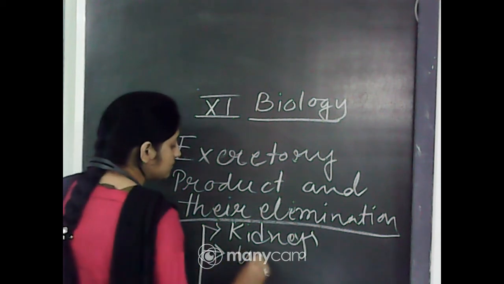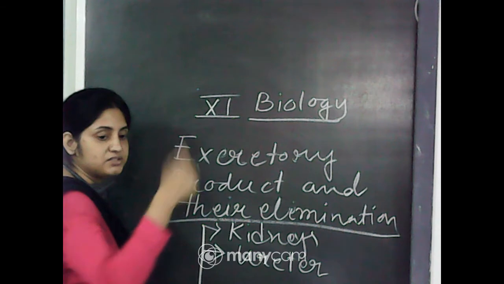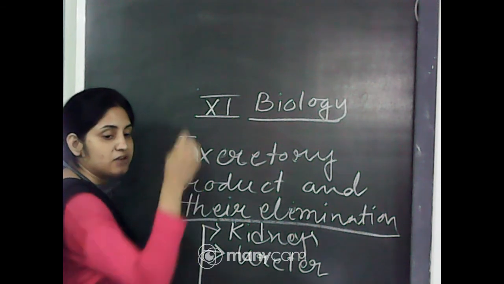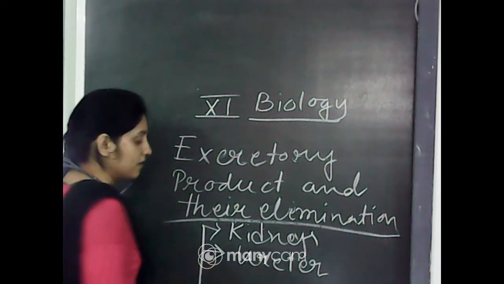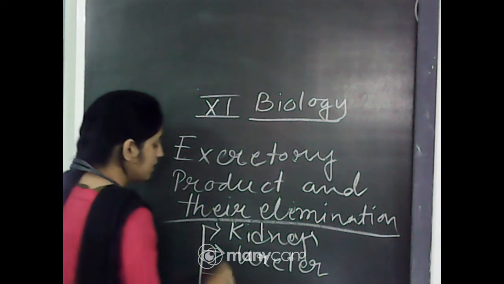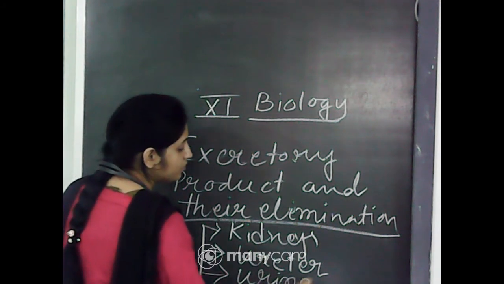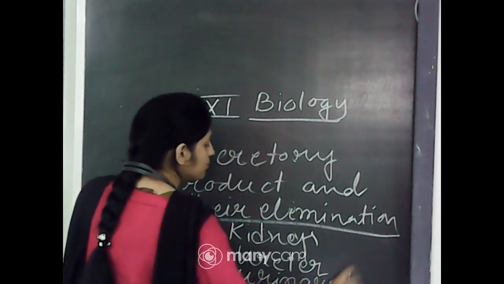Then the ureter is the urinary tract, a tubular structure that joins the kidneys with the urinary bladder and carries urine from the kidney to the urinary bladder. The urinary bladder is a pouch-like structure that stores urine for some time.